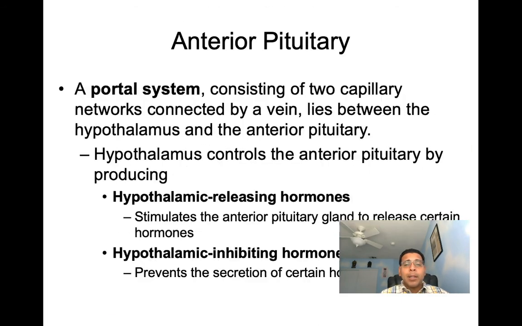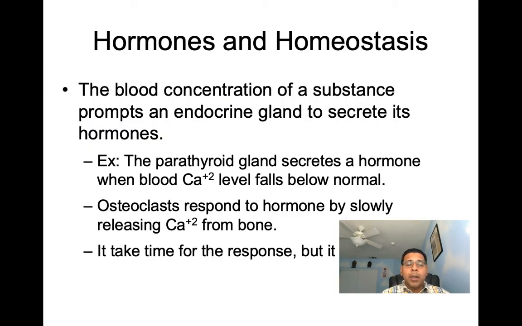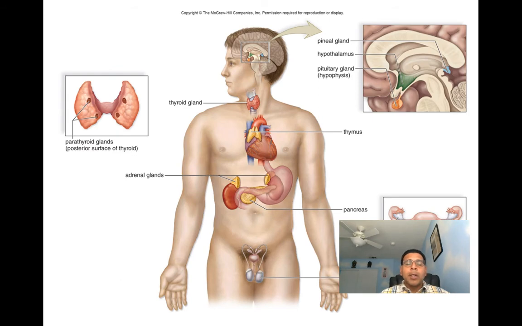So if we move back to this picture of all of our endocrine glands, you can see the thyroid gland in the anterior neck on the trachea, just inferior to the larynx. And here we can see it's taking on the shape of a letter H, or you can say it's kind of butterfly shaped. So here you can see that much better. But we're looking here in this picture at the posterior aspect of it. This is the back of it. Right here is the front of it. So on the back of it, on the posterior aspect, is where you're able to locate the parathyroid glands, as you see here.